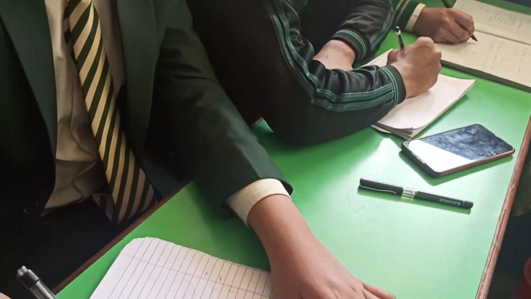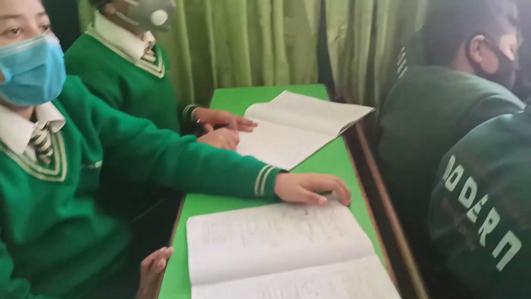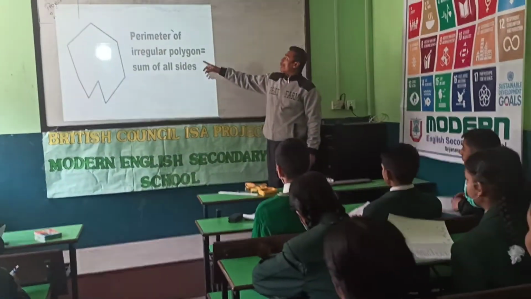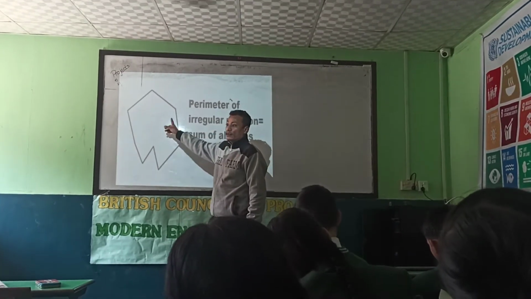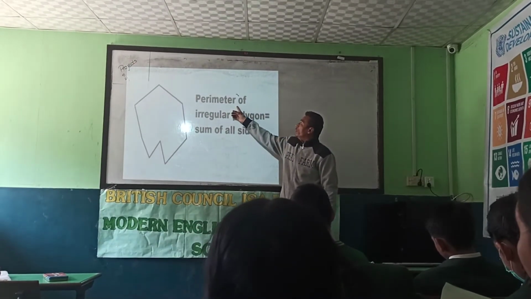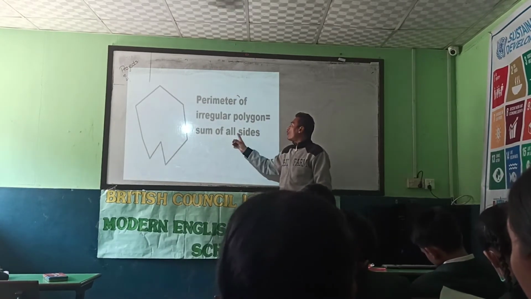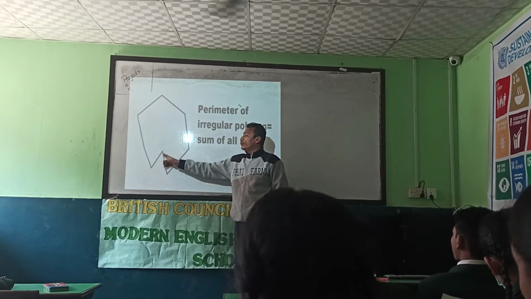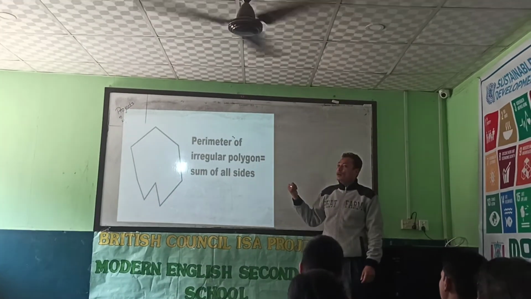These are all for perimeter. Now, in this slide, I have shown you how to find the perimeter of a triangle, rectangle, square, and circle. So, what is perimeter? Let's see. Perimeter of an irregular polygon. Irregular means if the ground is not perfect, if it is not rectangular or square in shape. The perimeter for an irregular polygon will be the sum of all sides. We will first measure the lengths of all these sides, then we will add them up to find the perimeter.